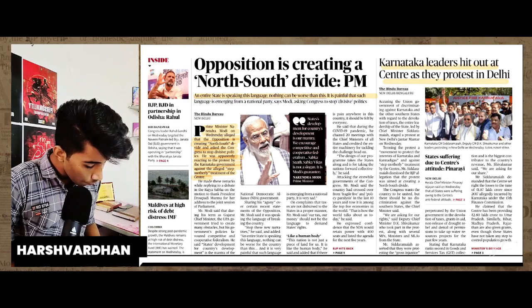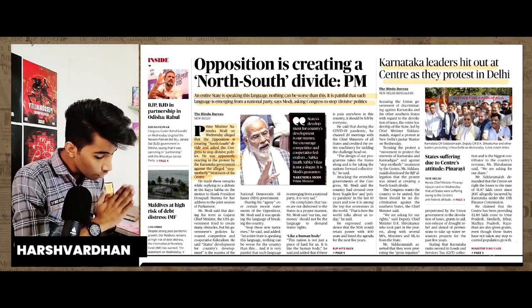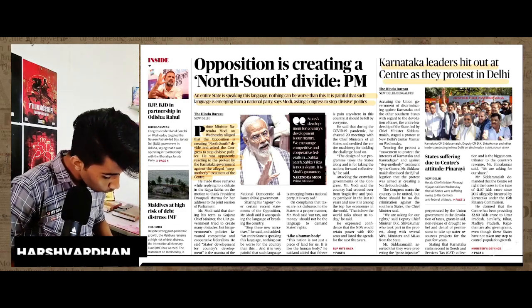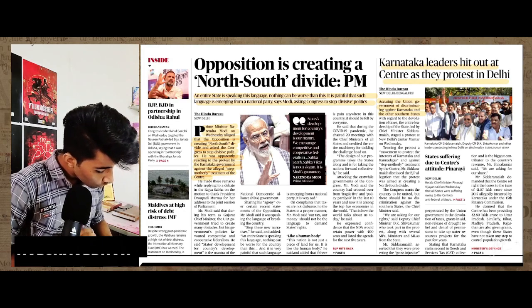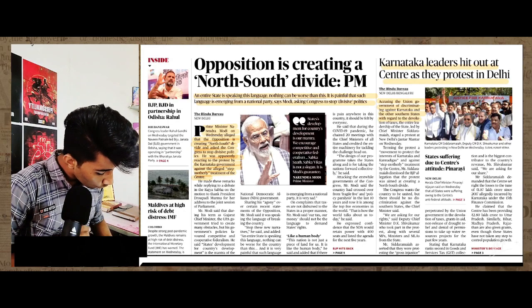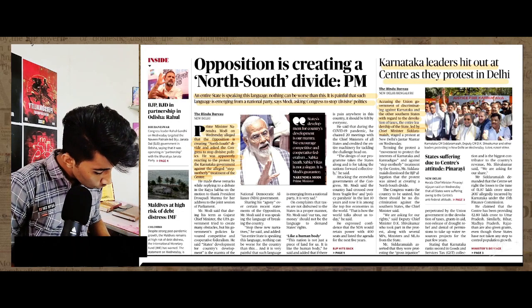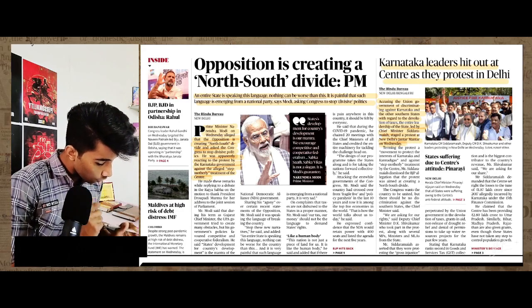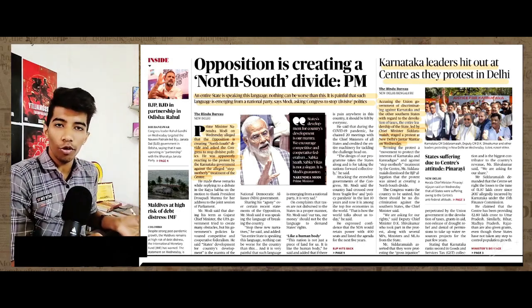It is painful that such language is emerging from a national party, says Modi, asking Congress to stop the divisive politics. Karnataka's leaders hit out at the Centre as they protest in Delhi, accusing the Union government of discriminating against Karnataka and other southern states with regard to the devolution of tax. The entire leadership of the state, led by Chief Minister Siddaramaiah, staged a protest at New Delhi's Jantar Mantar on Wednesday. And this is actually going on right now in our nation.